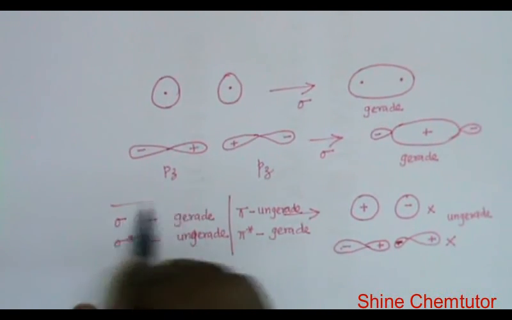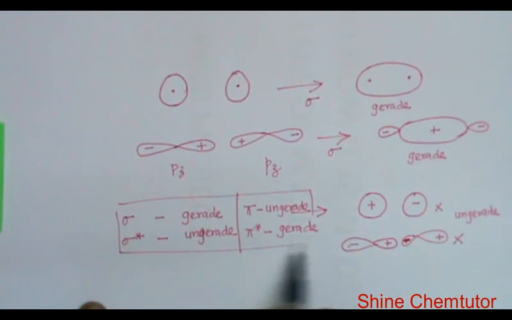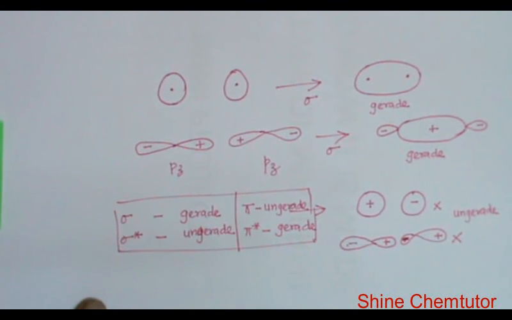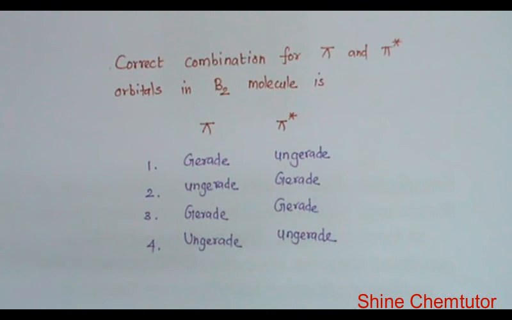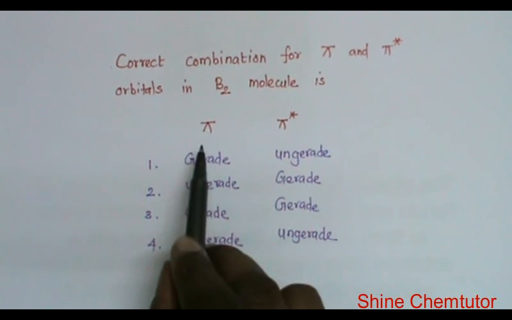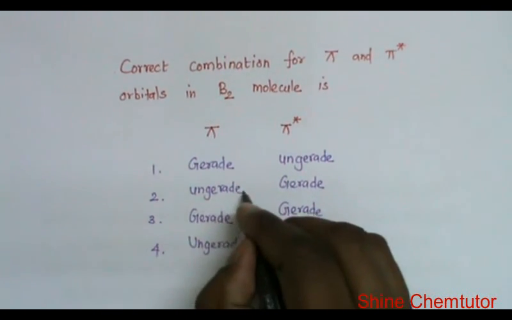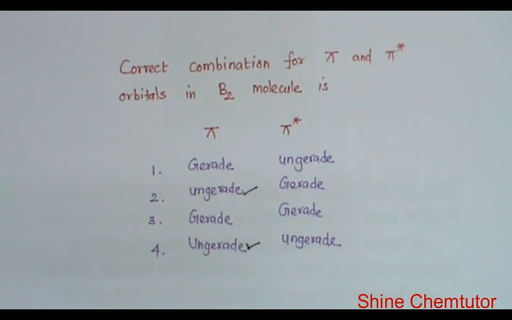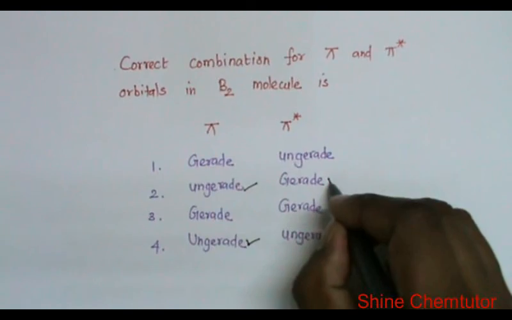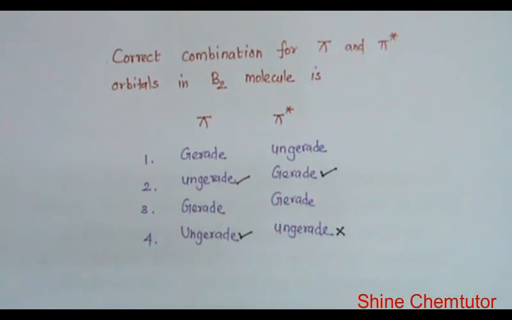So you can try to remember this. I have explained why we get this g and u for different molecular orbitals. Now we can go for the given options. Pi orbital is ungerade. So I have ungerade here, but pi star is gerade, not this one. So the answer is